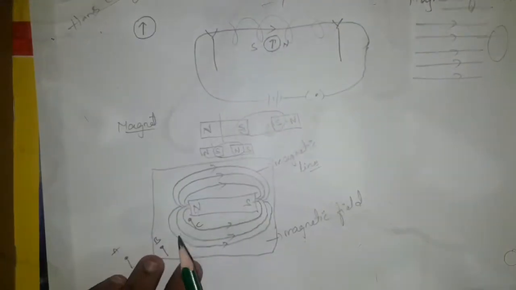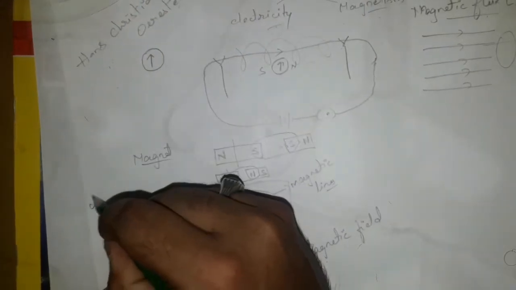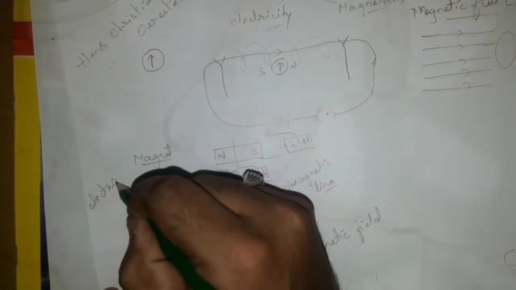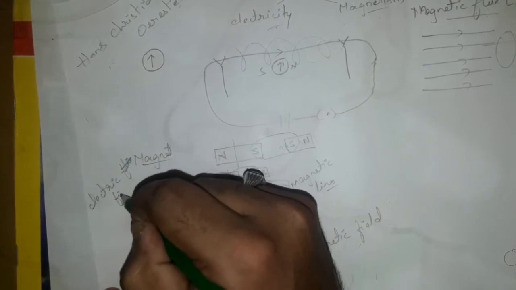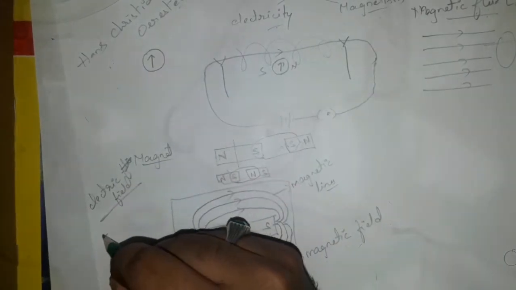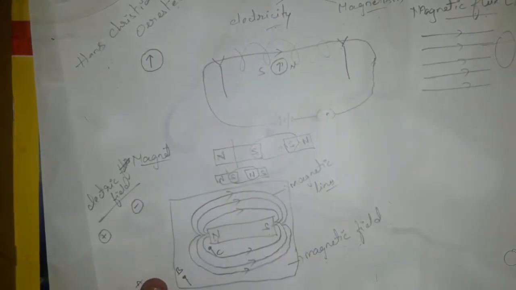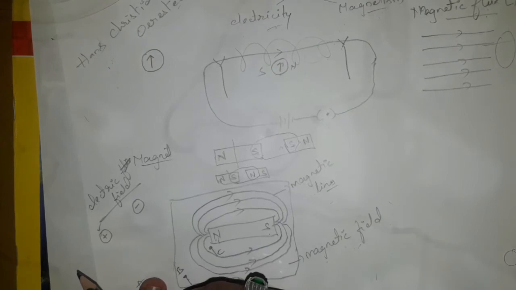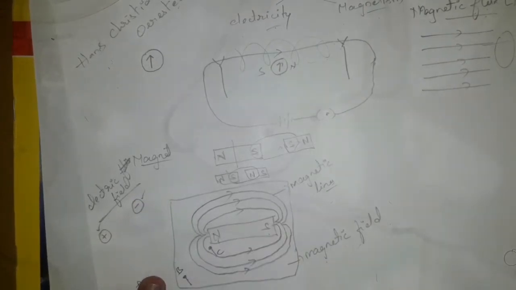For a magnetic field we need a north pole and a south pole, but for an electric field we need either a positive charge or a negative charge. That means a single positive charge or a single negative charge is enough to create an electric field.